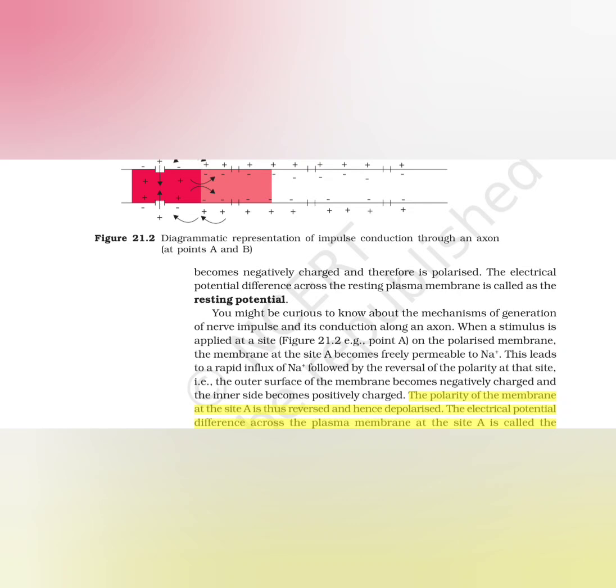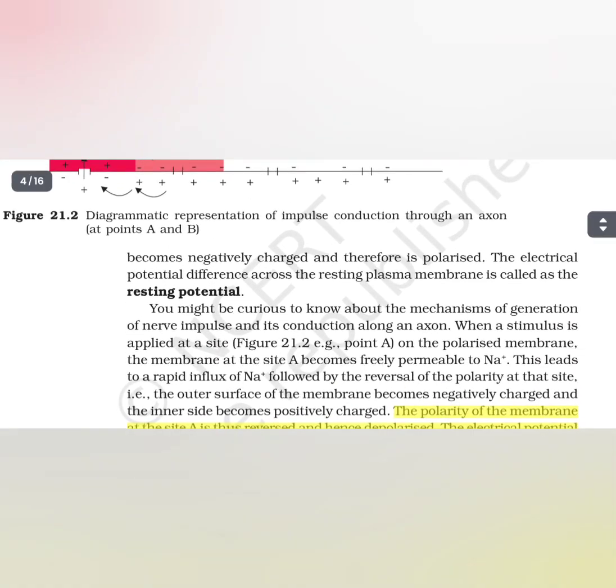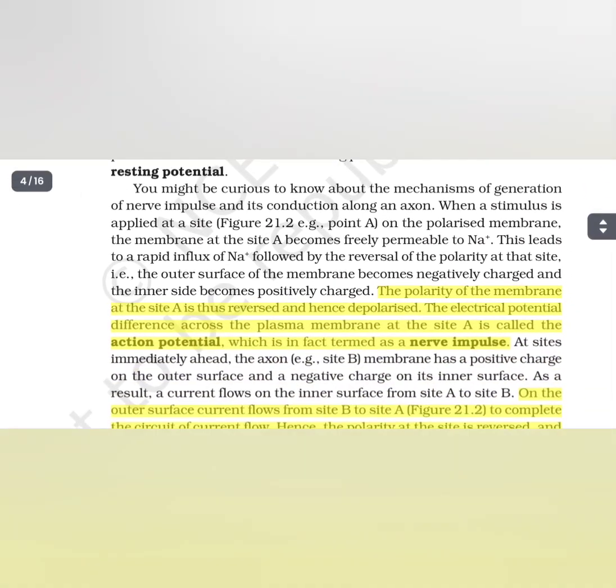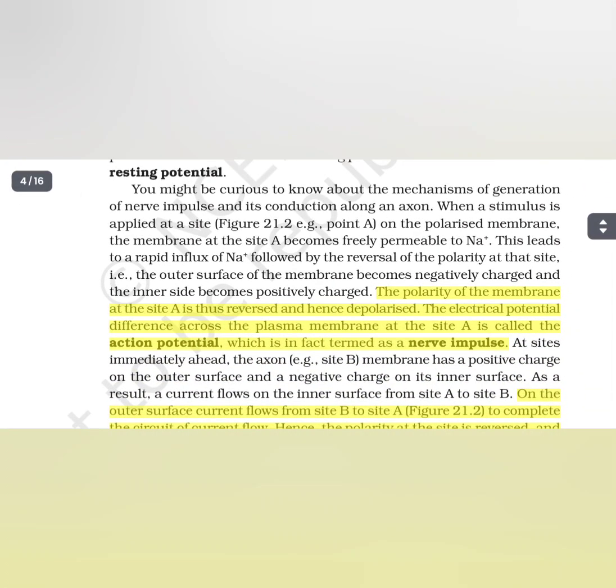You might be curious to know about the mechanism of generation of nerve impulse and its conduction along an axon. When a stimulus is applied at a site, point A, on the polarized membrane, the membrane at site A becomes freely permeable to sodium ions. This leads to a rapid influx of sodium ions followed by the reversal of the polarity at that site.